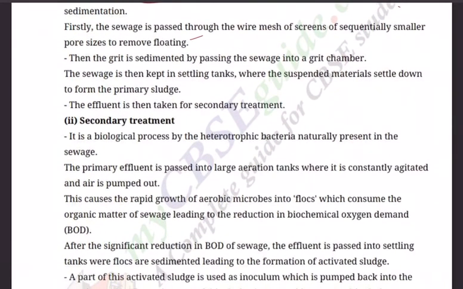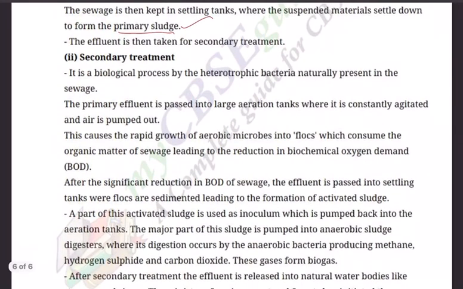Then the grit is sedimented by passing the sewage into a grit chamber. The sewage is then kept in settling tanks where the suspended materials settle down to form the primary sludge. The effluent is then taken for secondary treatment. So basically primary sludge is formed in the first one.